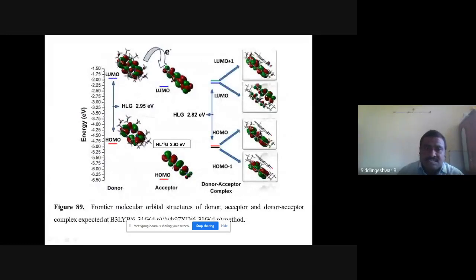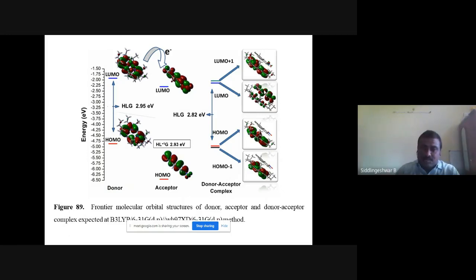This is the donor structure, whose energy level gap is 2.95. This is the acceptor one, whose energy level gap is 2.82. And these are the HOMO-LUMO structures. We can see the HOMO-LUMO gap is nearly the same. Here you can see this is electron density, here there is no electron density. This is the acceptor part. When it goes to the excited state, this electron density is transferred. So this shows that there is a photoinduced electron transfer state.